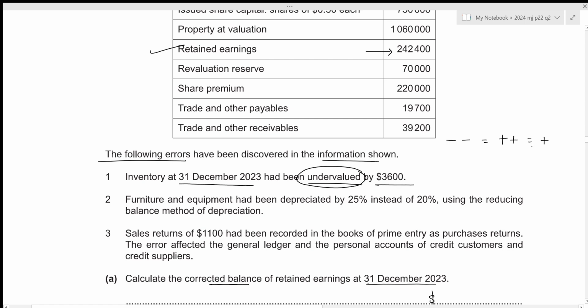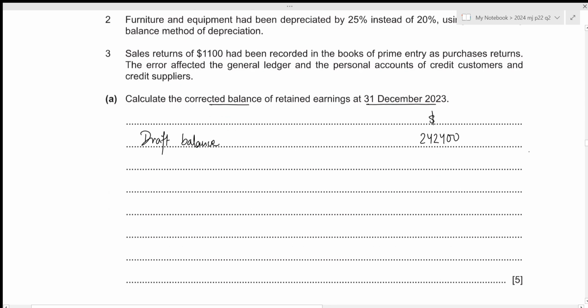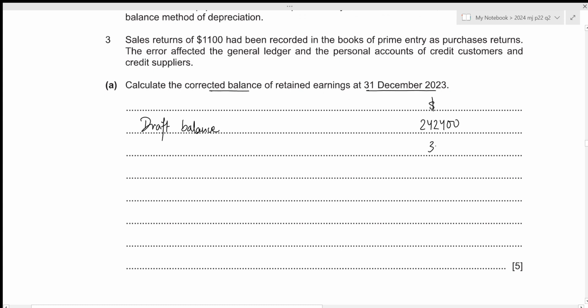Now, it means that in order to correct this error on our profit figure, or in this case, the retained earnings, we just need to add 3,600 to the draft value. So let us add 3,600 here. This is the correction for inventory undervalued.